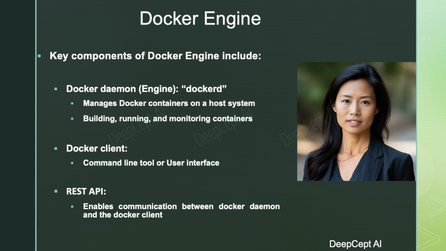Docker Engine exposes a REST API facilitating communication between the Docker daemon and the Docker client. This API defines a set of commands that the client employs to interact with the daemon. Overall, Docker Engine plays a central role in the containerization process, delivering essential services and functionalities necessary for creating, deploying, and efficiently managing Docker containers.